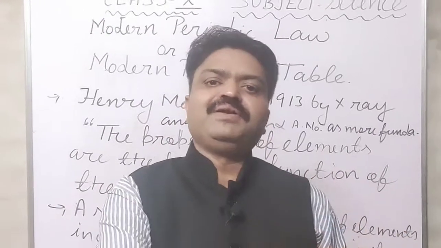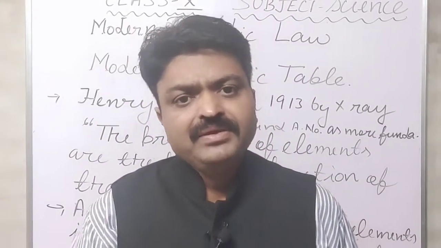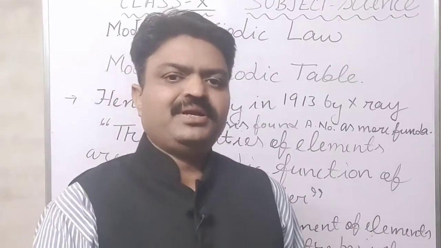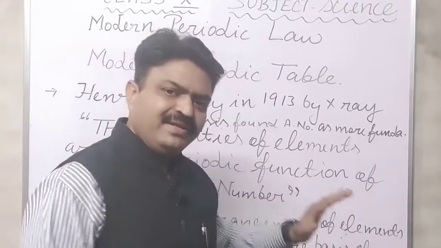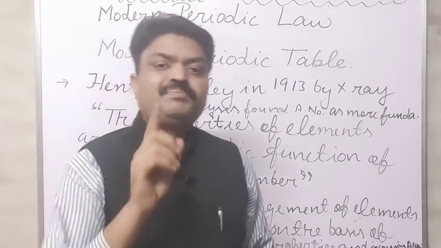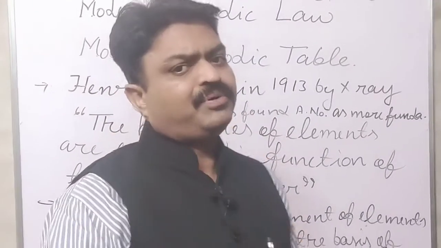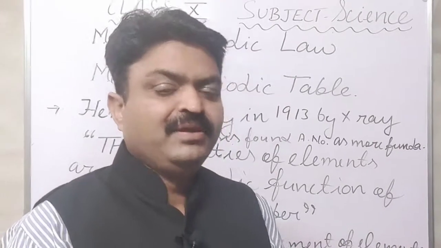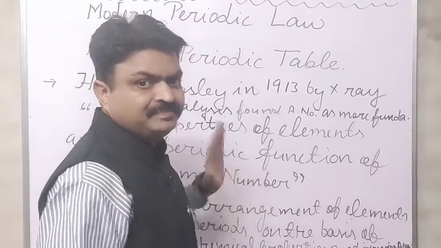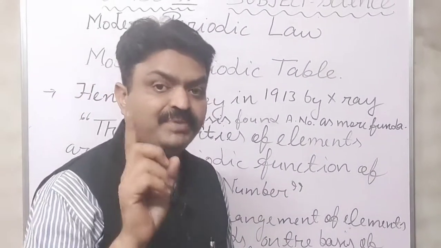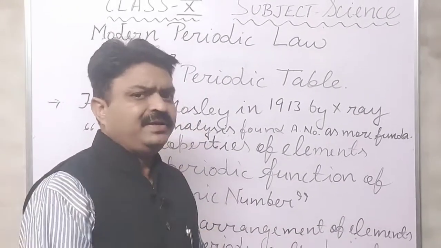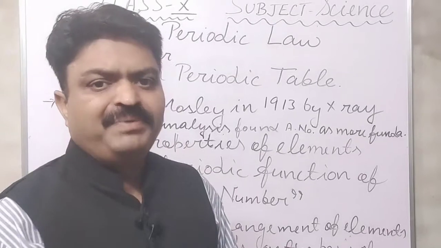What is the difference between Mendeleev's and the modern periodic law, students? Mendeleev's periodic law is based on atomic masses, but the modern periodic law is based on atomic number. So what is it? The physical and chemical properties of the elements are a periodic function of their atomic number. This modern periodic law was given by Henry Moseley in 1913 by doing different experiments with the help of X-rays.